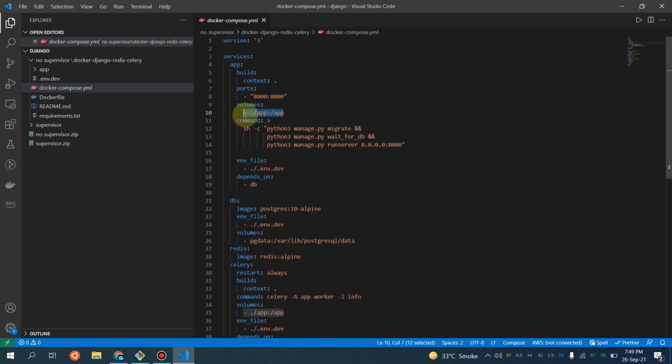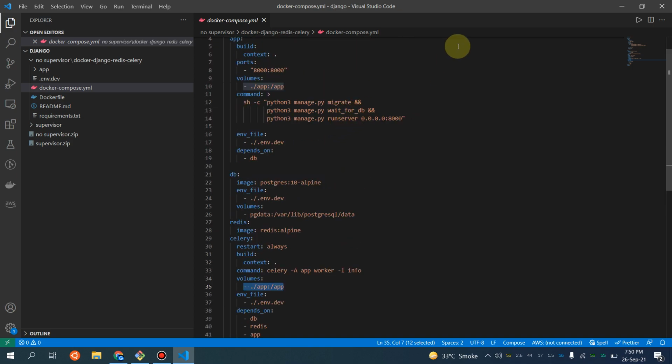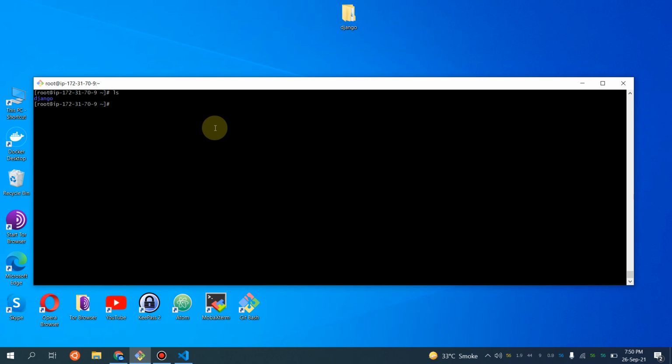For instance, this is the app which I'm going to be mounting on my host machine. And if you see the Celery area, that particular mount is also consumed by Celery as well. So this particular code is already available on my EC2 machine.